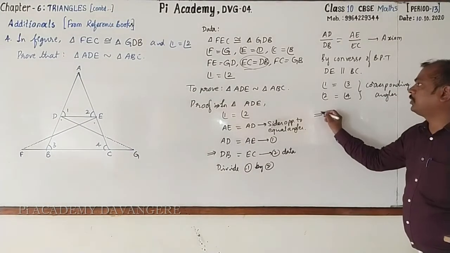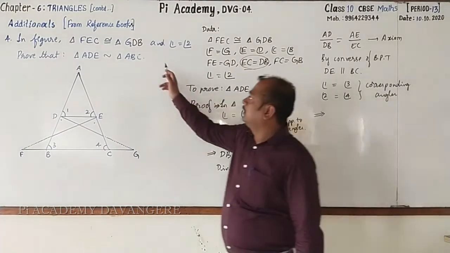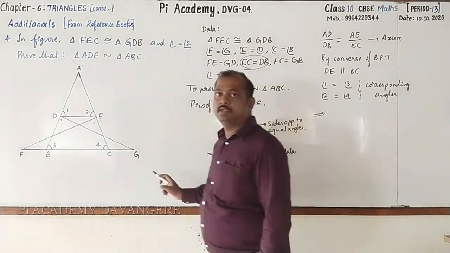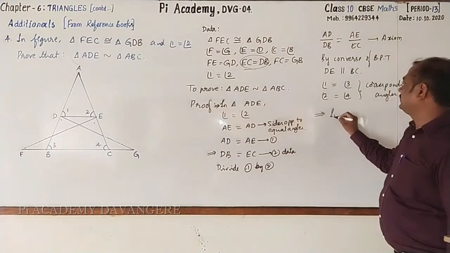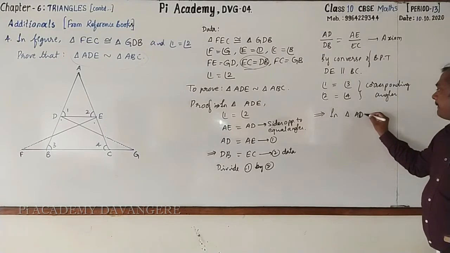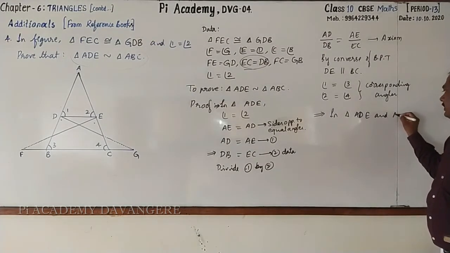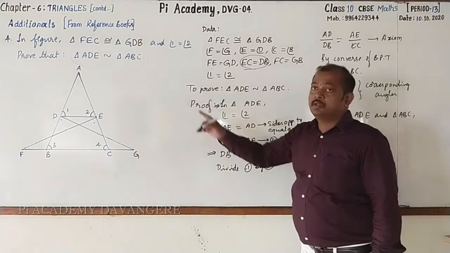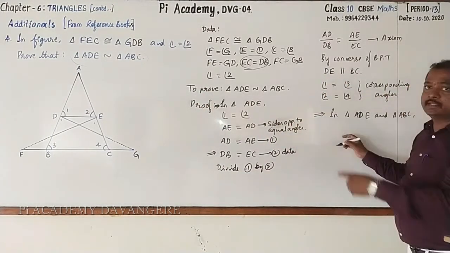But actually what we are going to prove here is triangle ADE is similar to triangle ABC. Let us write in triangle ADE and triangle ABC, in these two triangles, angle A is common.